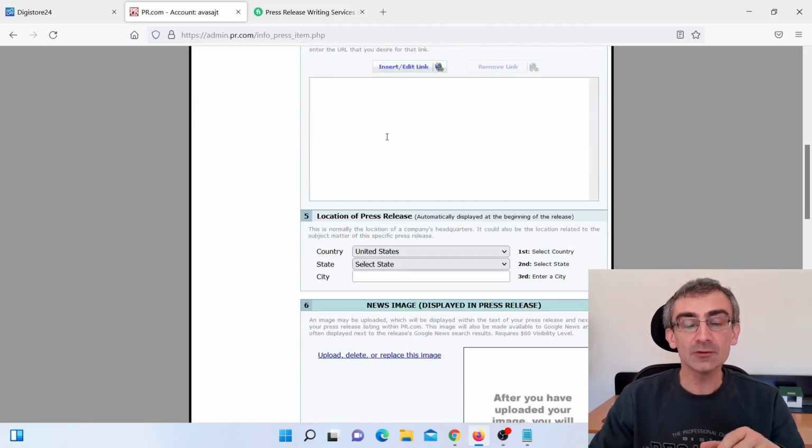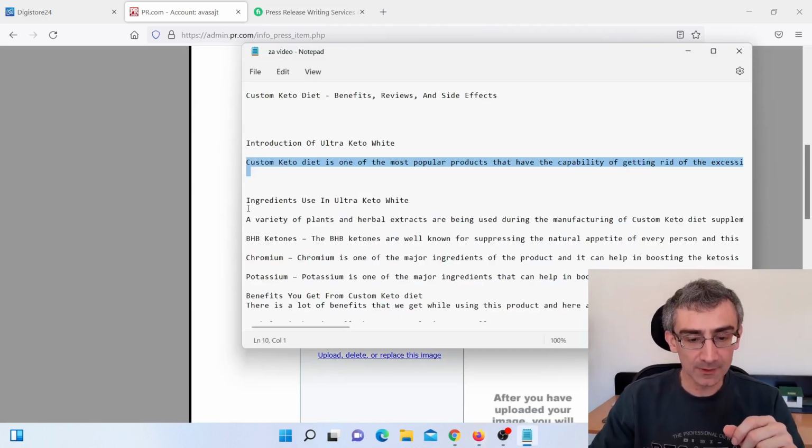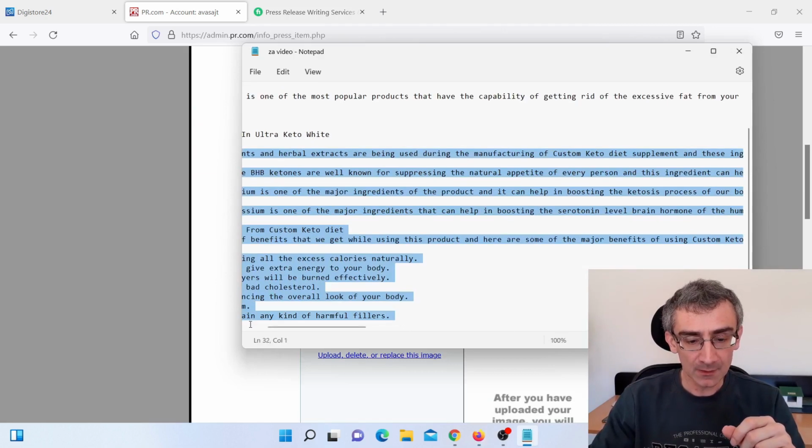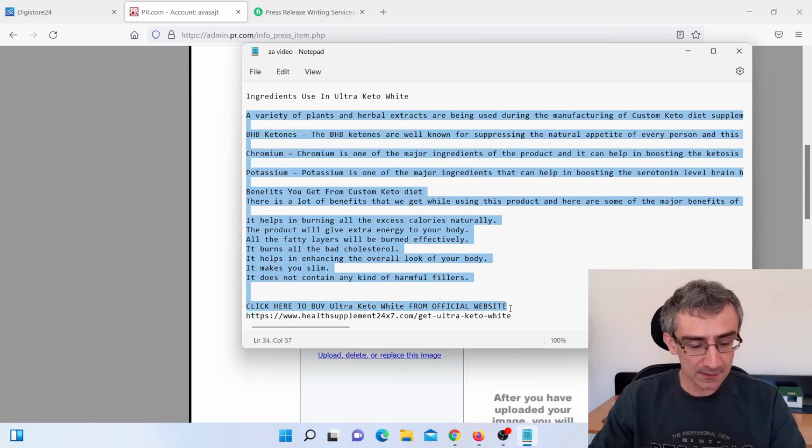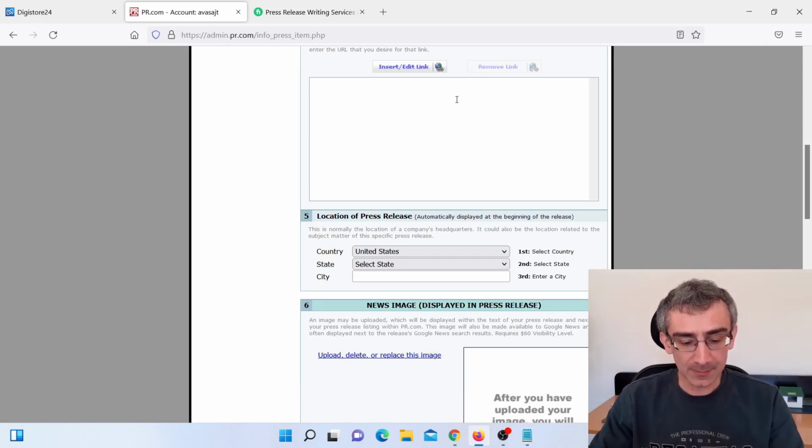Okay, and here you need to add the body of your press release. So I will just copy my press release body, just like this, Control C, and I can paste it here.